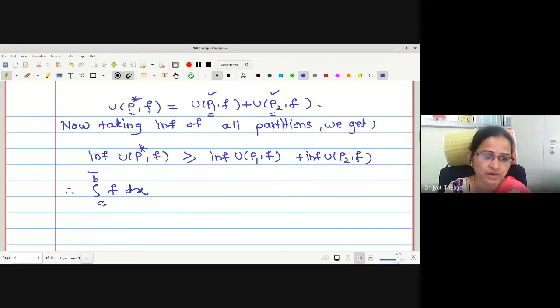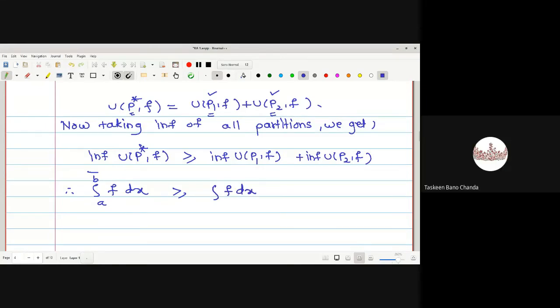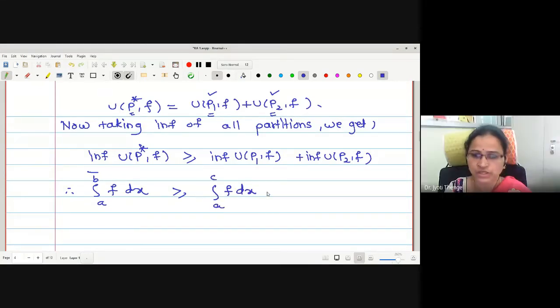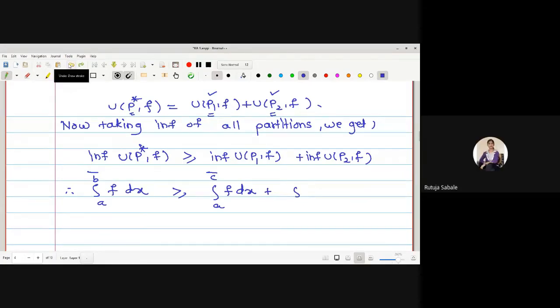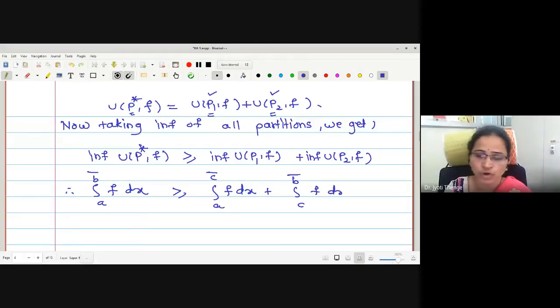P star is a partition on A to B. Therefore, for partition P1 the interval is A to C, the upper integral of f dx from A to C, and here it is the upper integral from C to B. Correct? But we have already proved that the function is integrable on AB, AC and CB.